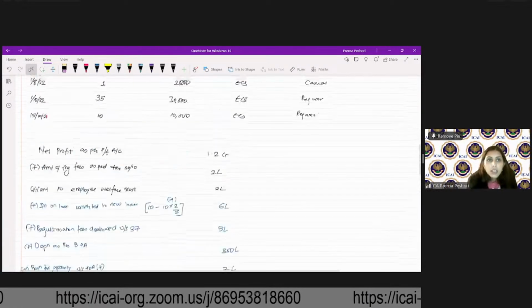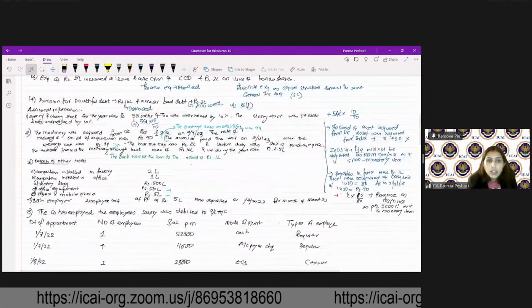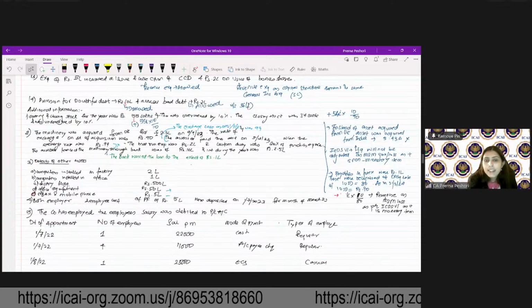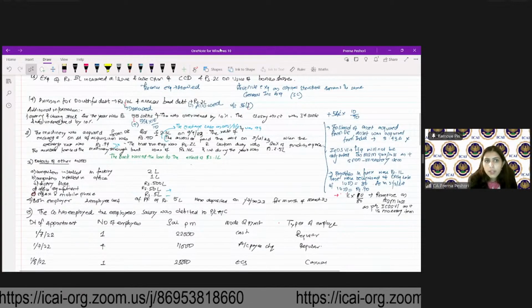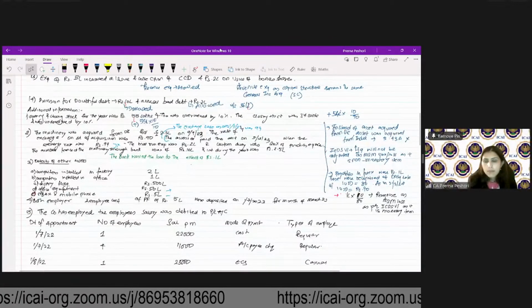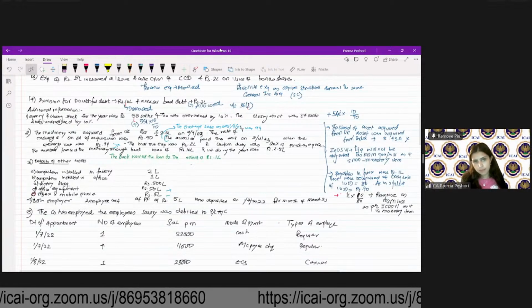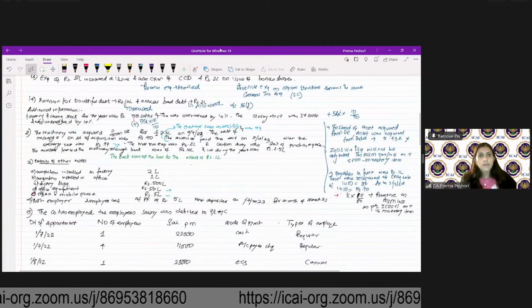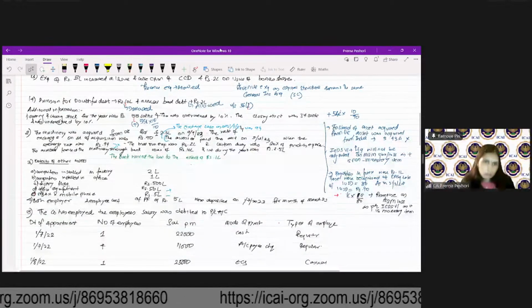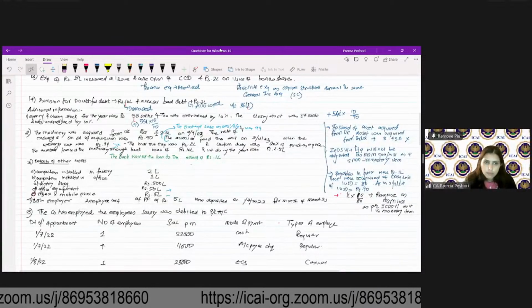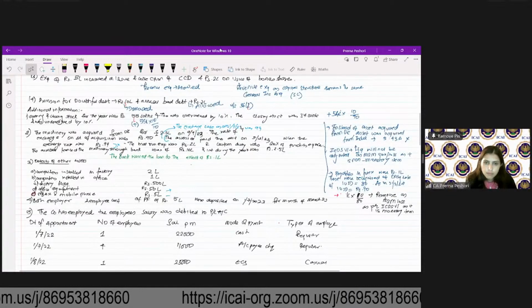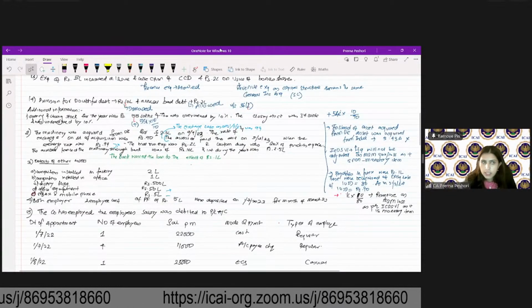Okay. Then the bank waived the loan to the extent of 1 lakh. What will happen in this case? Reduce from the asset. Yes.